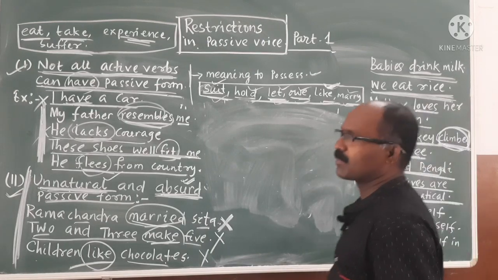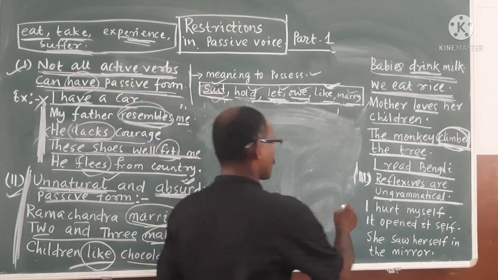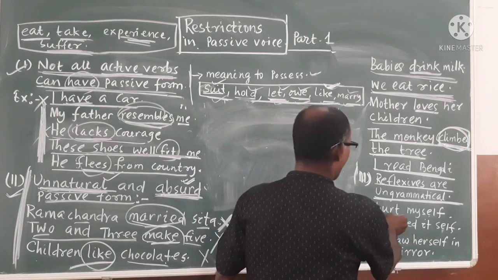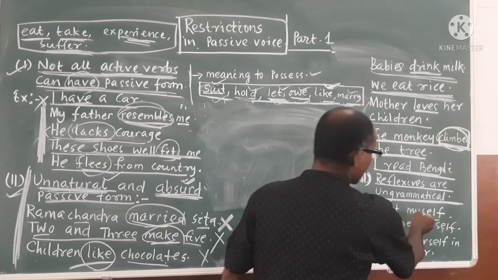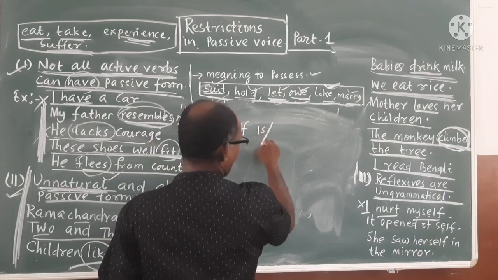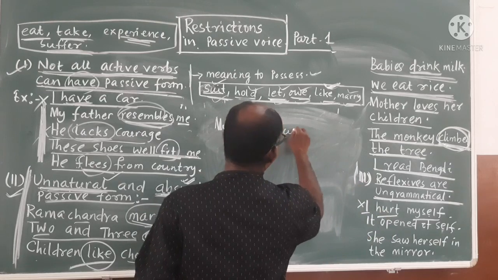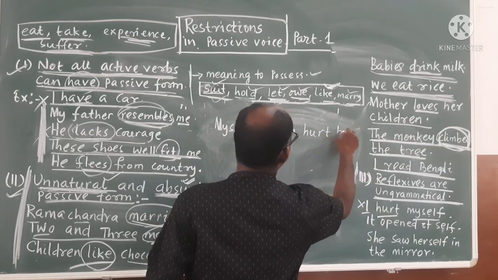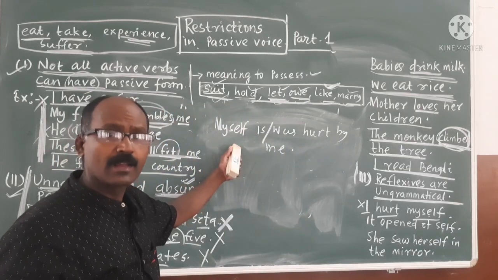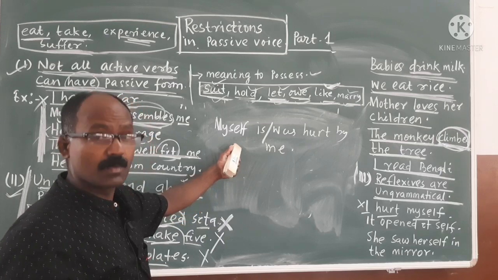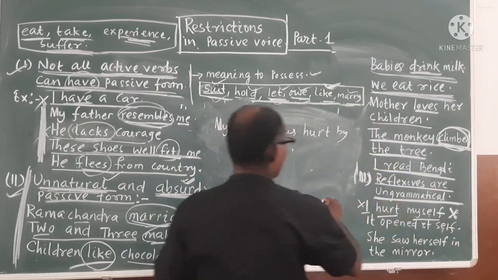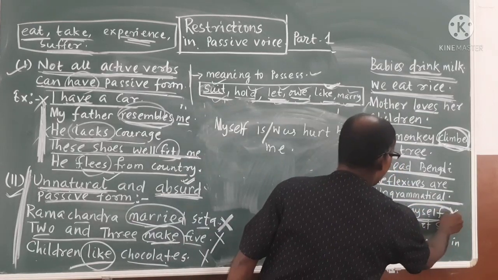Sometimes the question "I hurt myself" comes. Suppose the question came: I hurt myself. Make it into passive. What are you doing? I is the subject, hurt is the verb, then the object is myself. You take myself, is or was, third form of hurt, by me. "Myself was hurt by me." You are doing it like this because you are applying the formula. When you apply the formula, it becomes wrong because it is in reflexive form. Myself is a reflexive form.